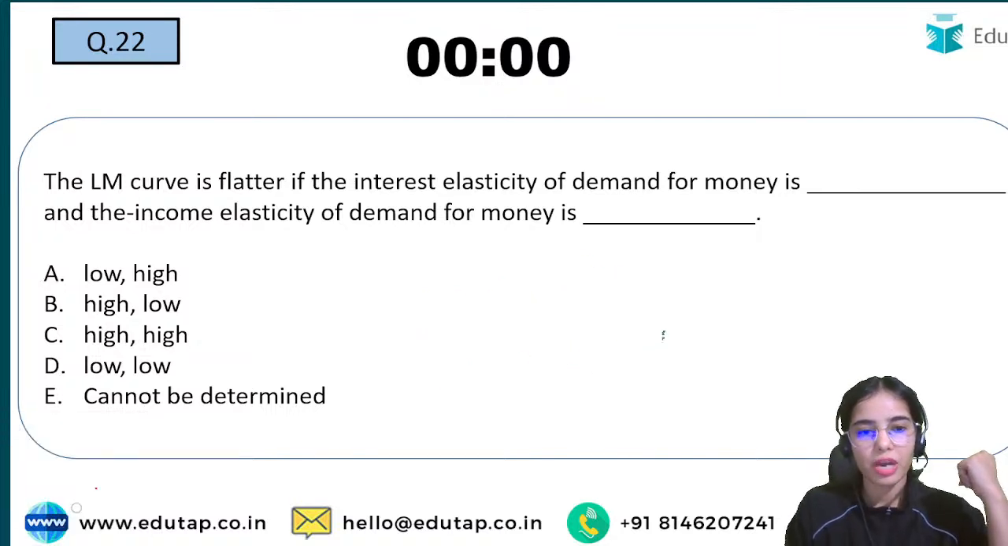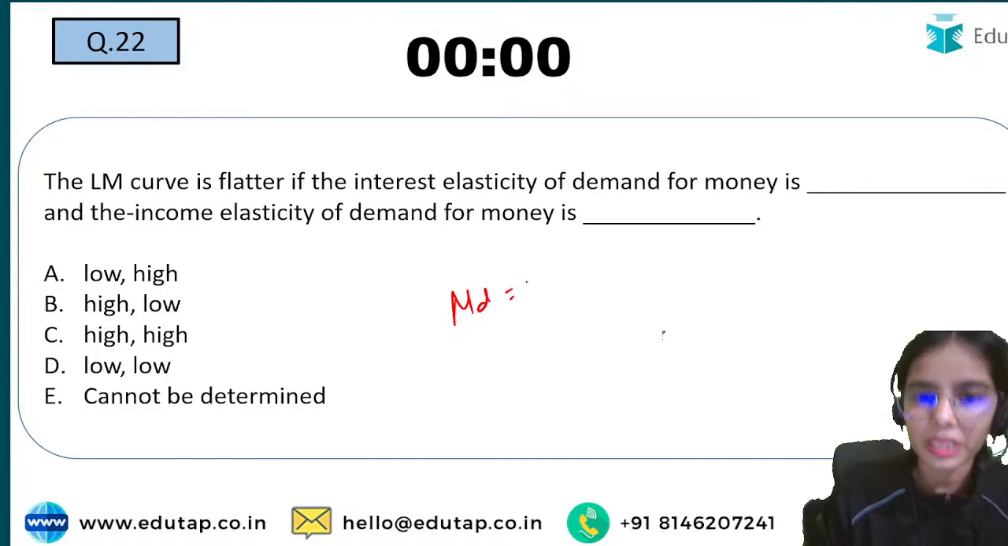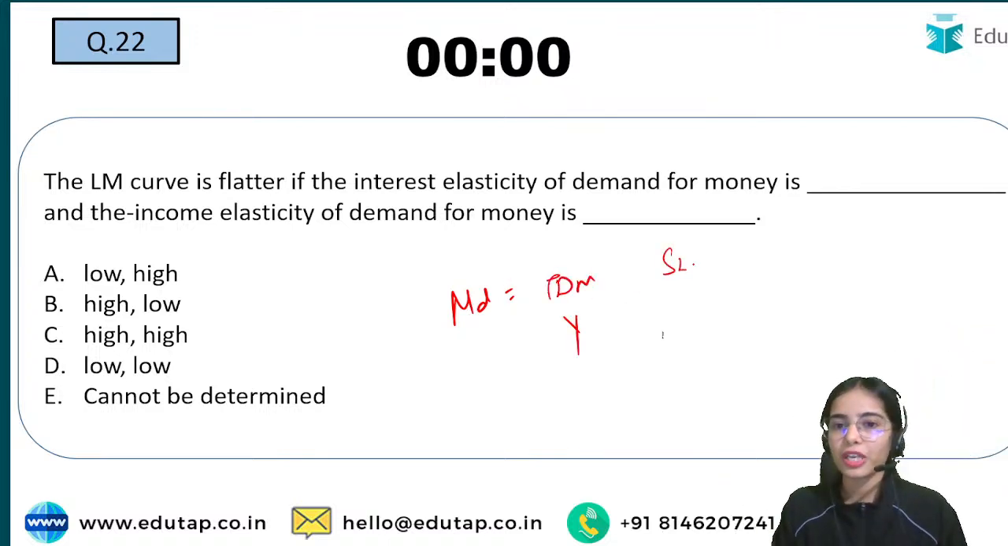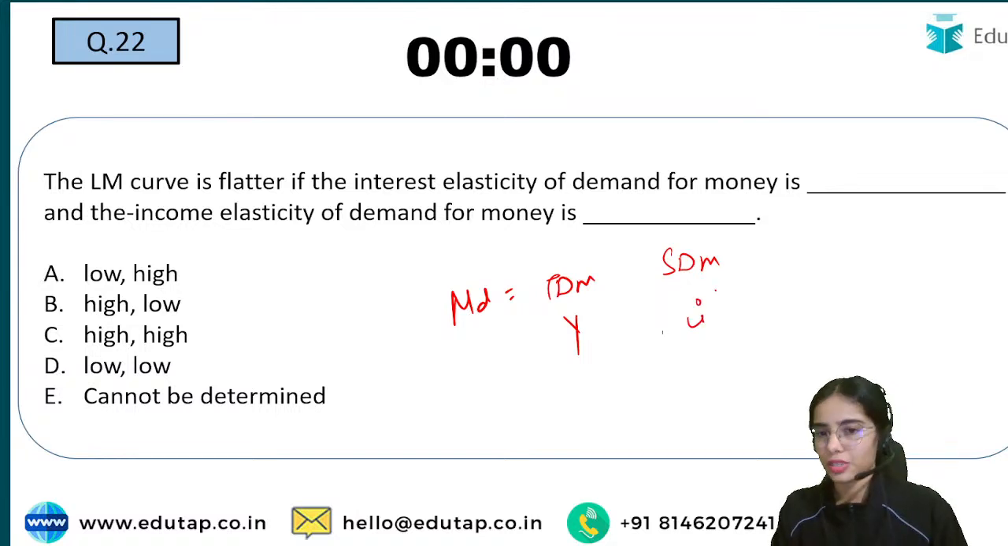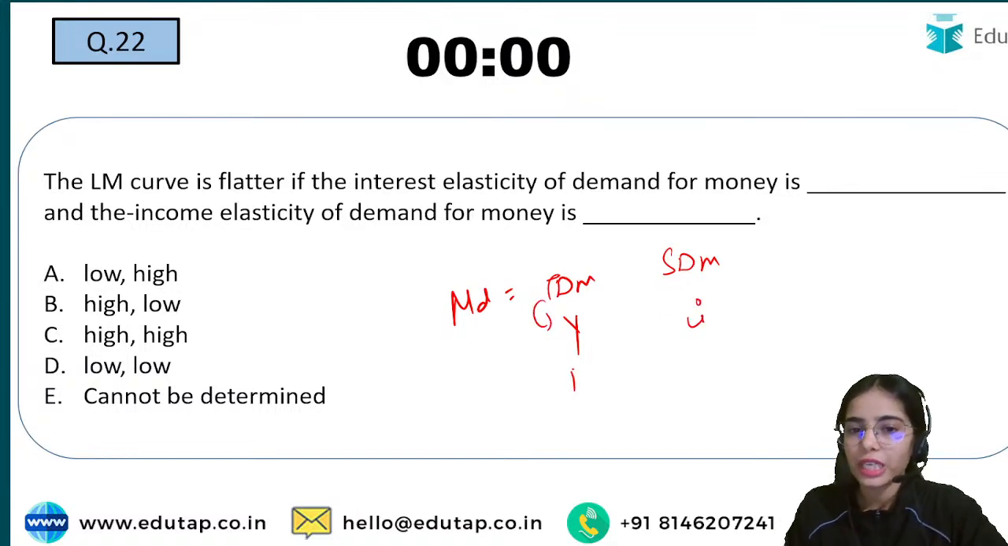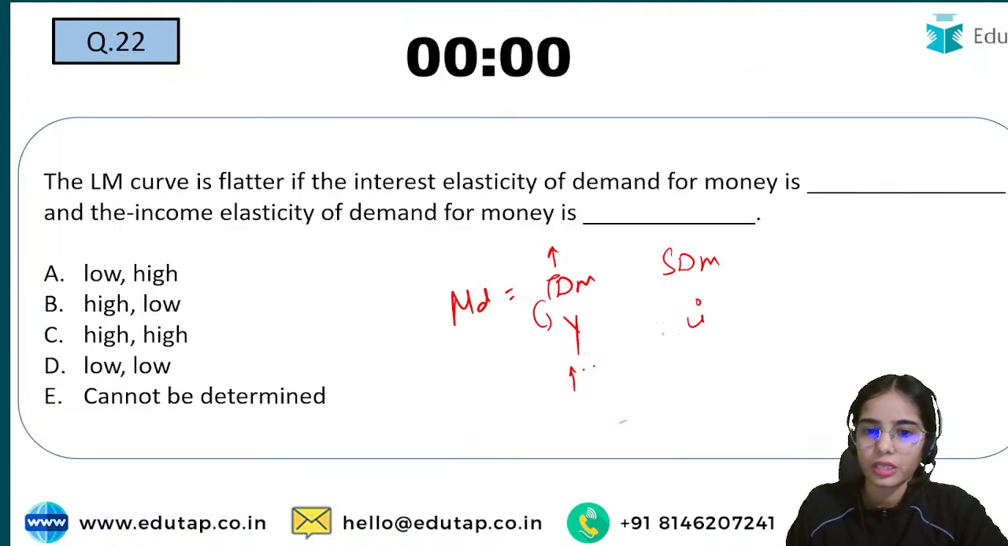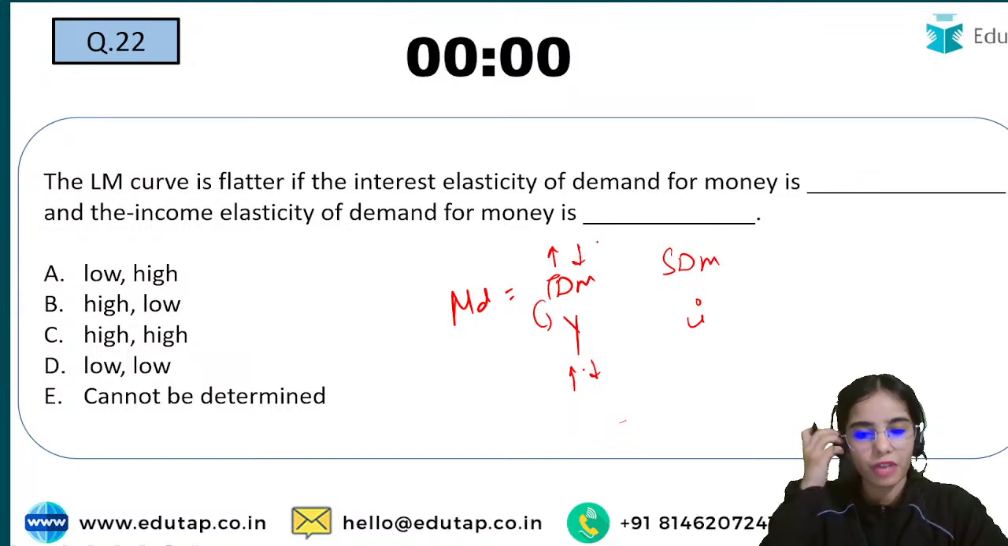Okay, so I hope you know that the transaction demand for money depends upon the level of income. The speculative demand for money depends upon the interest rate. If the income is increasing, transaction demand for money is increasing. If the income is decreasing, transaction demand for money will decrease.